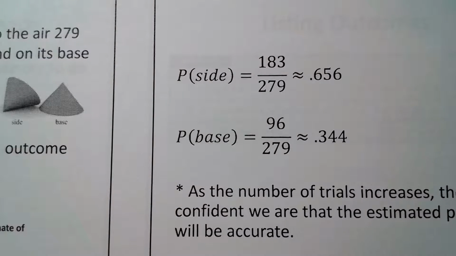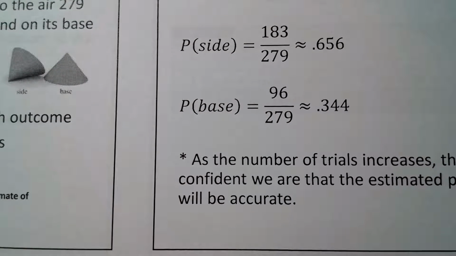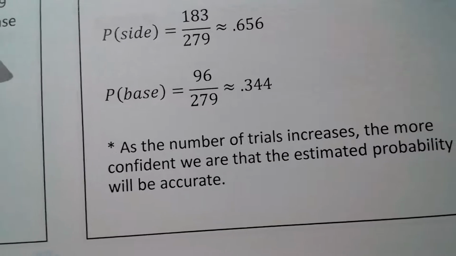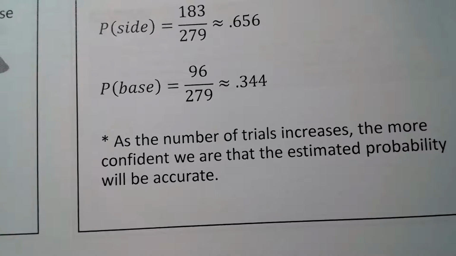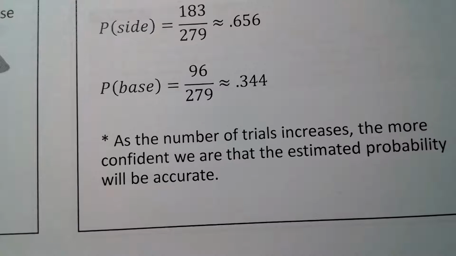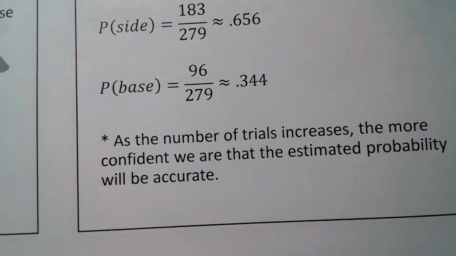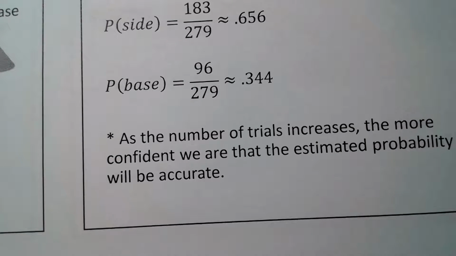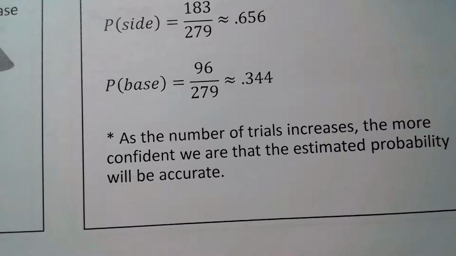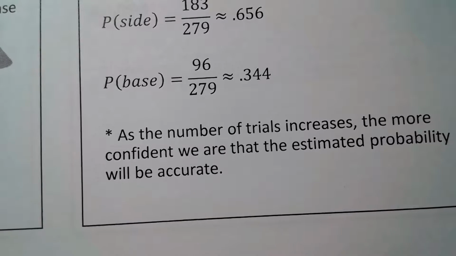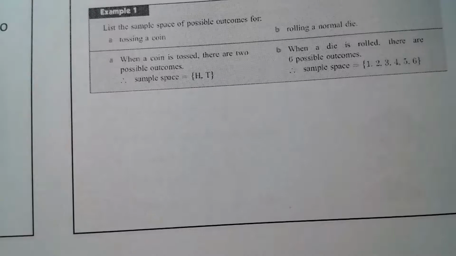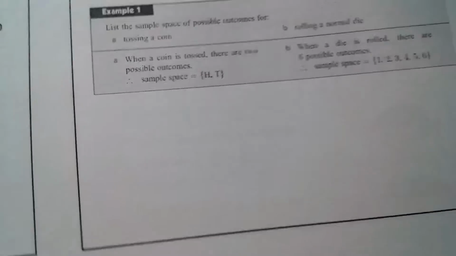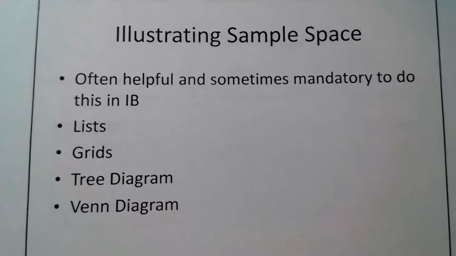So as the number of trials increases, the more confident we are that the estimated probability will be accurate. Sound familiar from calculus? As n approaches infinity, right? As the number of rectangles increases, as the interval width decreases, then we get more and more accurate with our outcome. So anyway, that's how you would do something very simple like this. So this is very, very simple, basic probability.